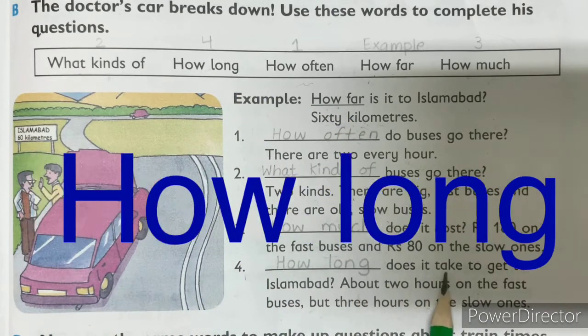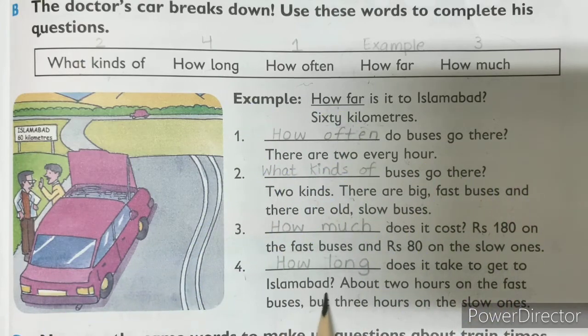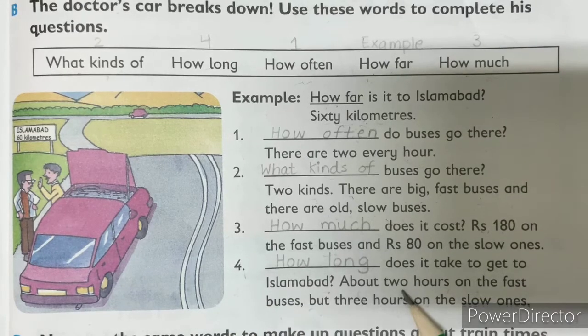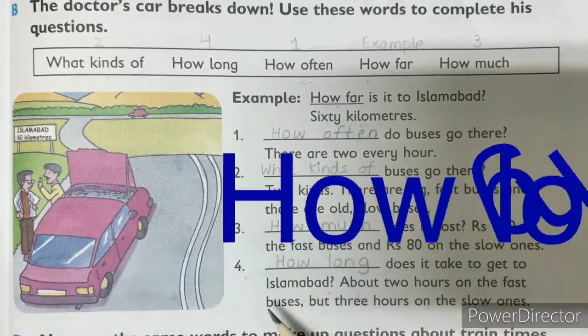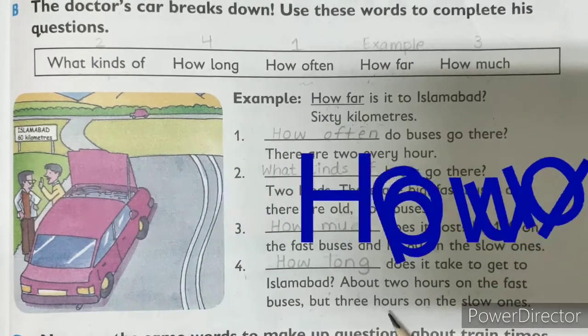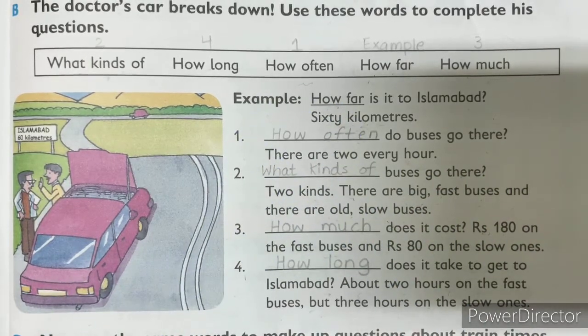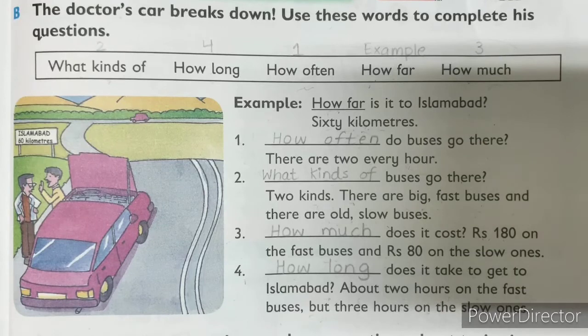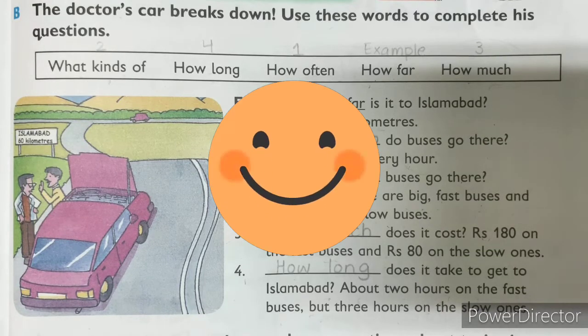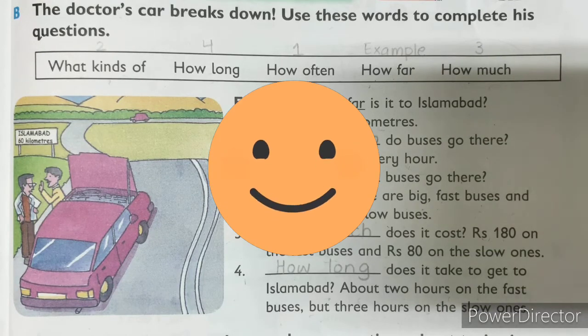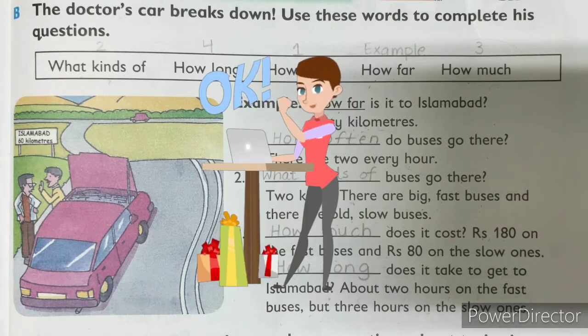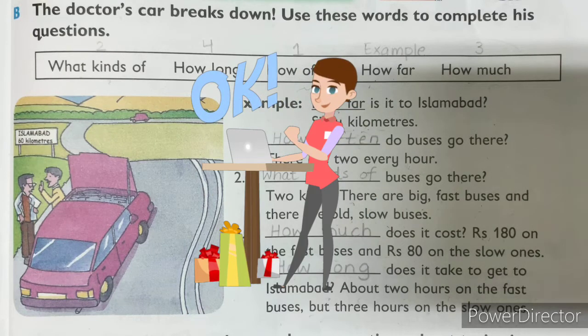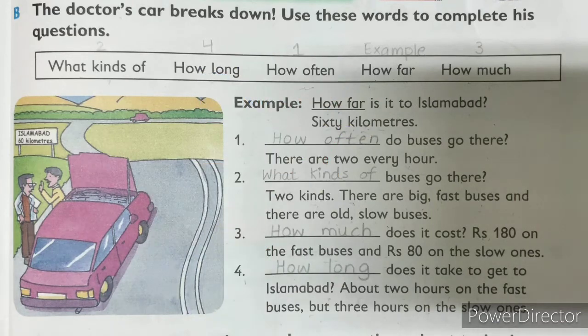How long does it take to get to Islamabad? Now somebody is asking that how long it will take to get to Islamabad. So the answer is about 2 hours on the fast buses, but 3 hours on the slow ones. Alright, students. So these are the question words he used for different things. If you want to ask any question, you can easily use these question words and you can ask the question.